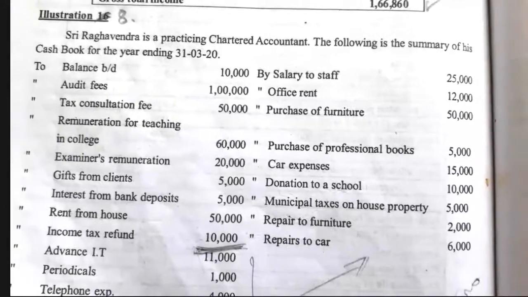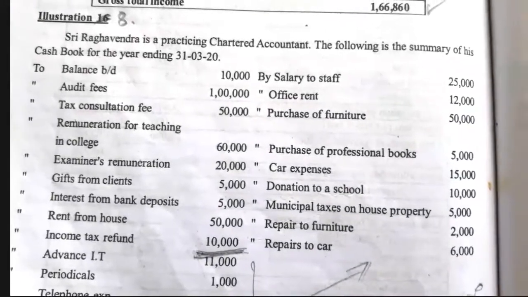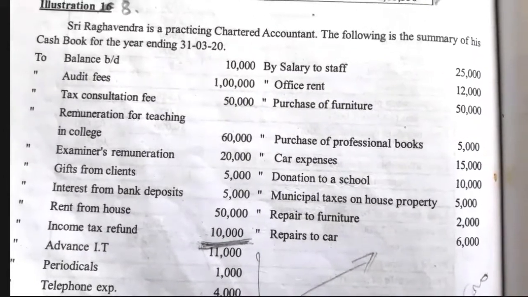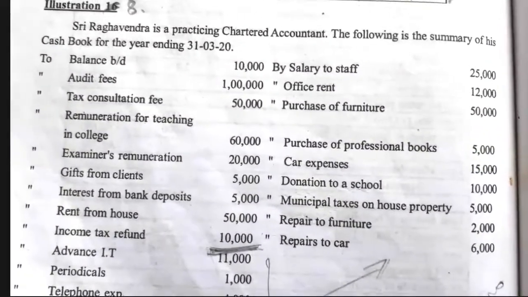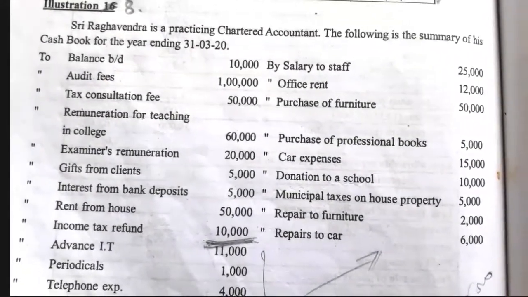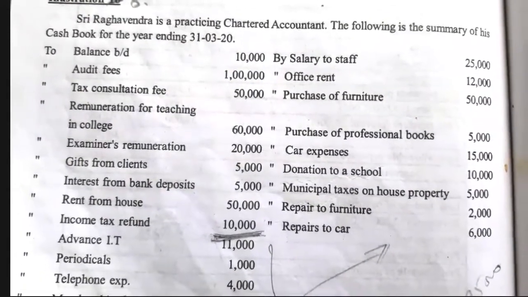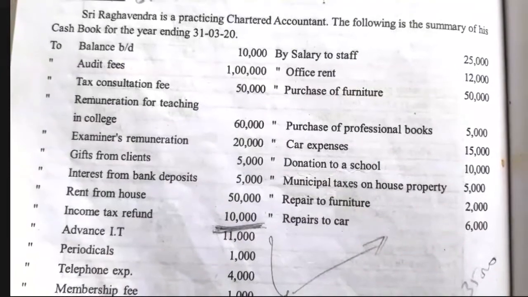Hello students, today we will learn the next illustration, number 8, relating to computation of income from profession, or professional income. See here, Sri Raghavendra is a practicing chartered accountant. The following is the summary of his cash book for the year ending 31st March 2020.